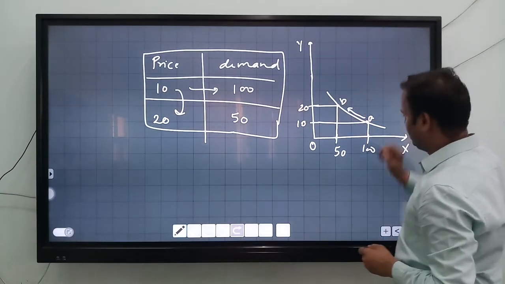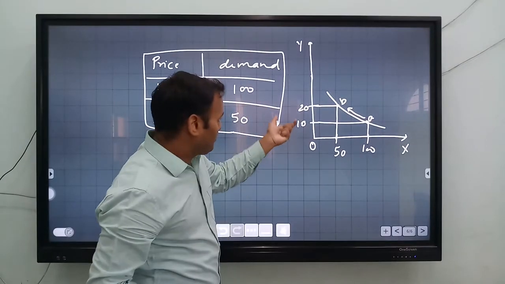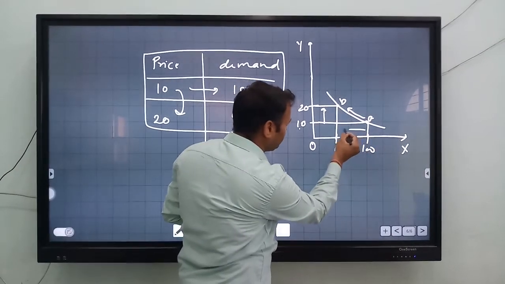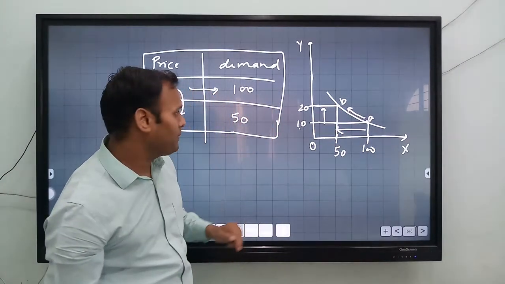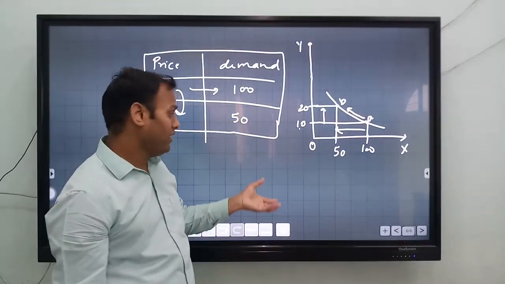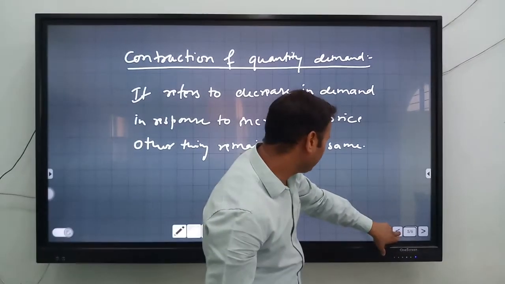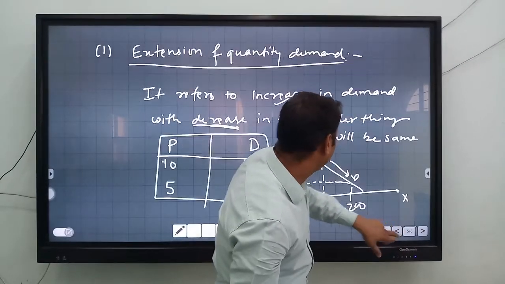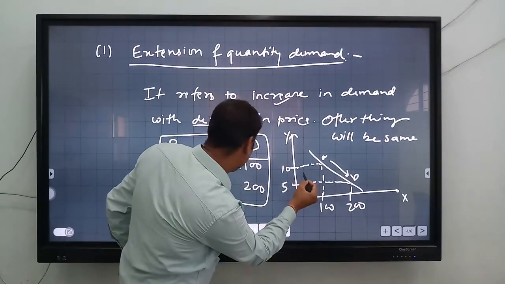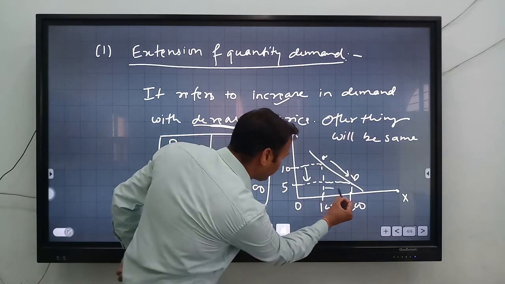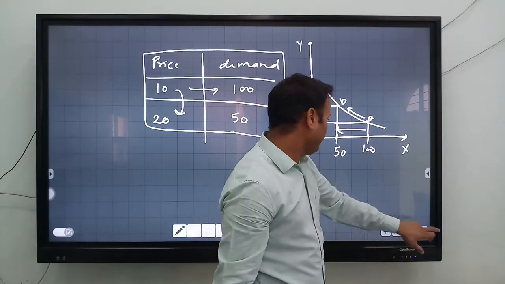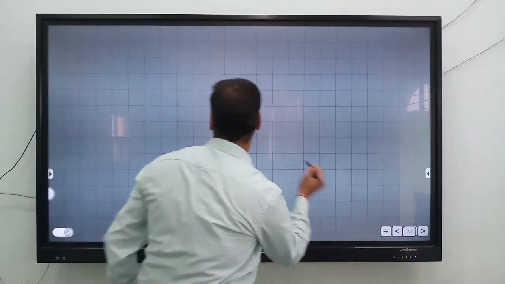here. Now what? When the price of that particular commodity increases, then demand will decrease. Okay. So this is the concept of contractions of demand, when the demand of a particular commodity increases or decreases. Here you can see that in extension of demand, when the price of that particular good decreases, then demand will increase. So in the combined video you can see the combined